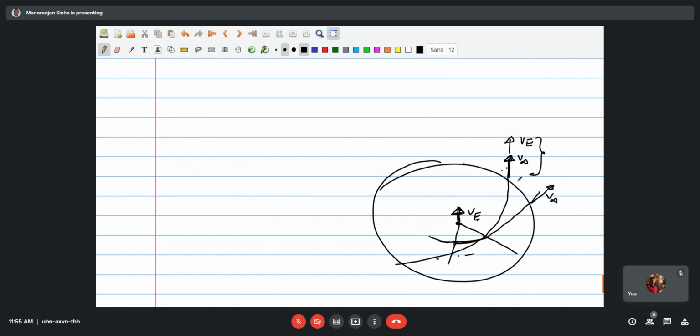Capturing we will leave. One more point I want to discuss is the gravitational slingshot, or what you say, the planetary flyby.